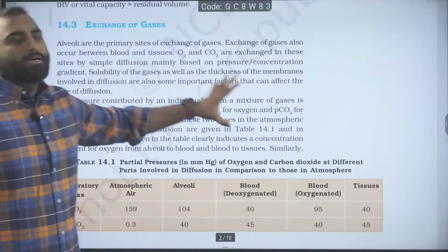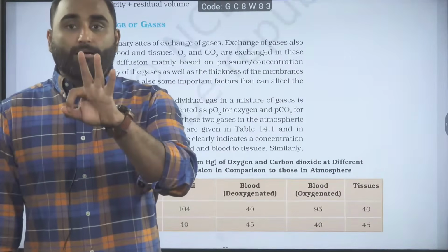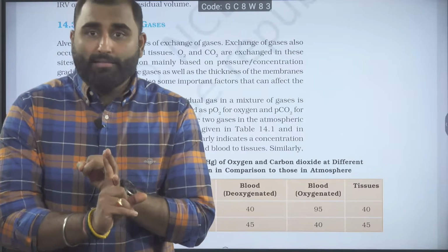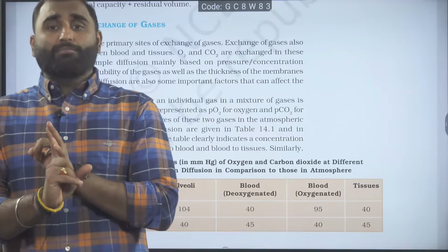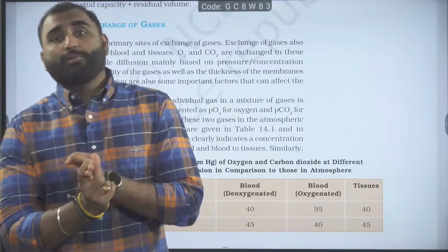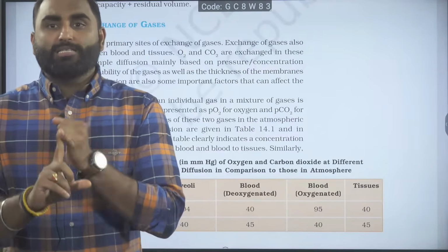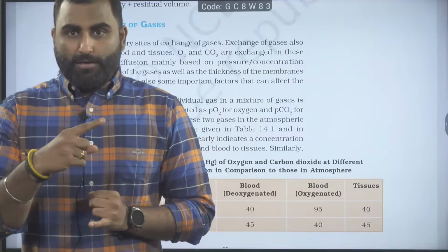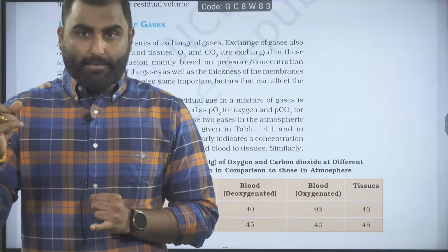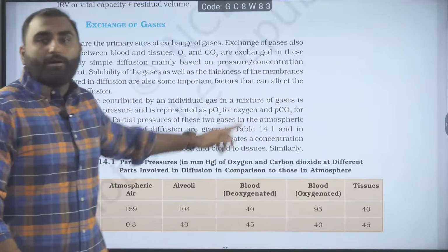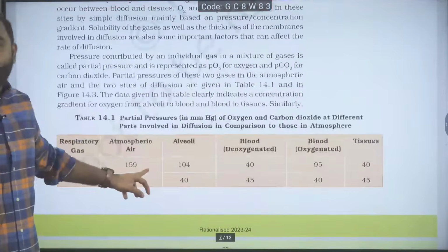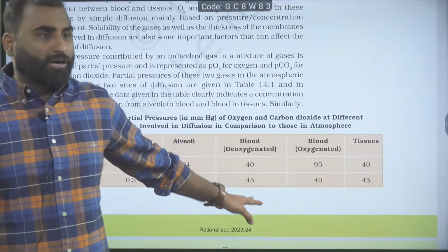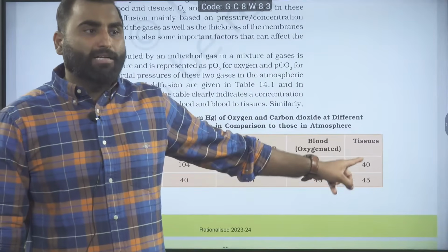Moving ahead, no tension in volumes. Exchange of gases. In exchange of gases, three things are very important: the partial pressure gradient difference, the respiratory membrane thickness, less than 1 millimeter, and the solubility of the CO2. First is the partial pressure gradient. For oxygen exchange, we are having a very high partial pressure gradient. In the atmosphere, we are having 159. In the alveolar air, we are having 104. In deoxygenated blood, 40. In oxygenated blood, 95. In tissues, 40.